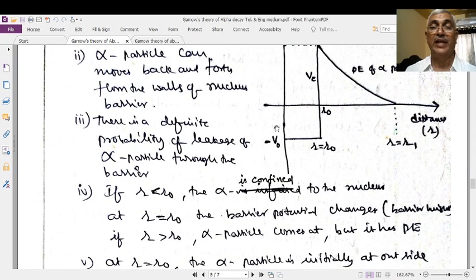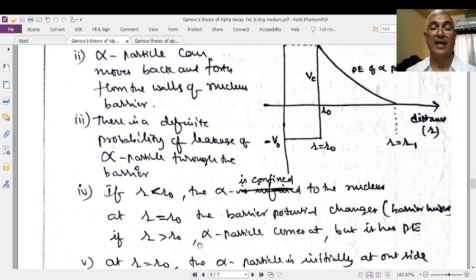What I explained to you is here. R is less than R naught: the alpha particle is confined to the nucleus and its potential energy is negative and stable. R is equal to R naught: it is exactly on the surface, the barrier potential. It means its negative potential energy becomes positive potential energy.